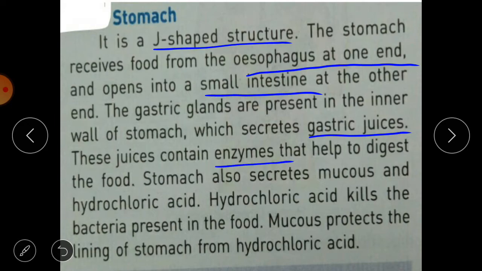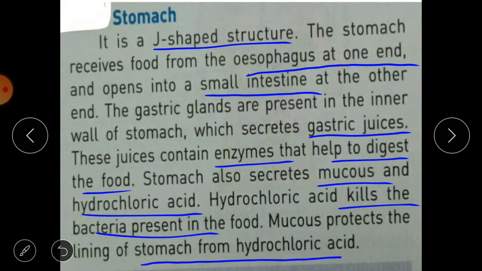These juices contain enzymes. Enzymes are the chemical substances that are required for digestion, and these enzymes help to digest the food. The stomach also secretes mucus and hydrochloric acid or HCl. Hydrochloric acid kills the bacteria present in the food, and mucus protects the lining of the stomach from hydrochloric acid, because we know that acids are corrosive.